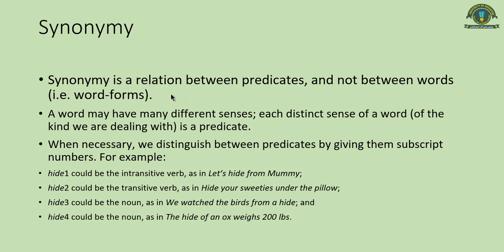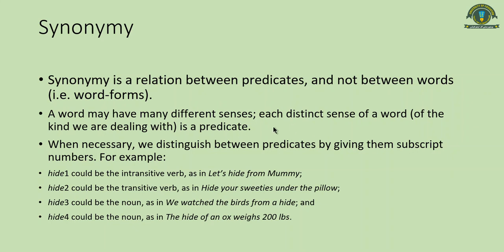Synonymy is a relation between predicates and not between word forms. What can be the word forms? For example, if you have a word like work, it's one form. If you say works, it will be another word form, which is now a verb. If I say working, it's a third form. So synonymy is a relation between predicates and not between these word forms. Now a word may have many different senses. Each distinct sense of a word is a predicate.